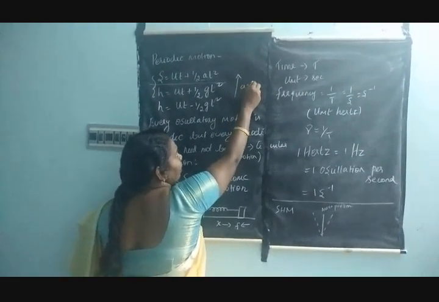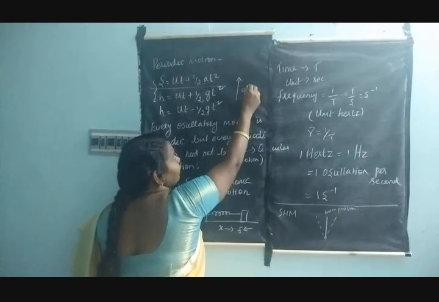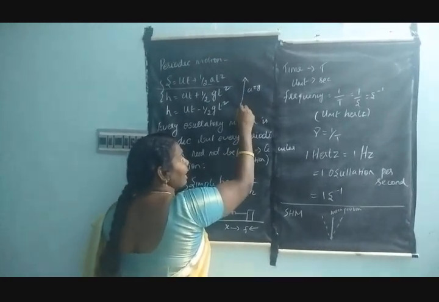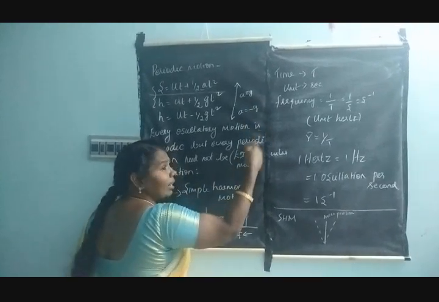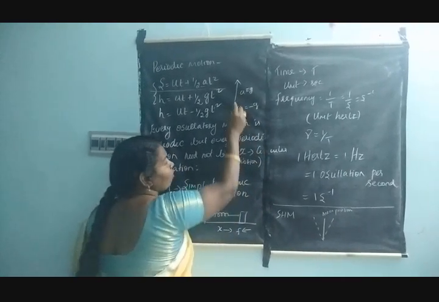A is equal to g. Similarly, a is equal to minus g. When the insect comes down, what is the acceleration? a is equal to minus g. In terms of the graph, how will you represent it?